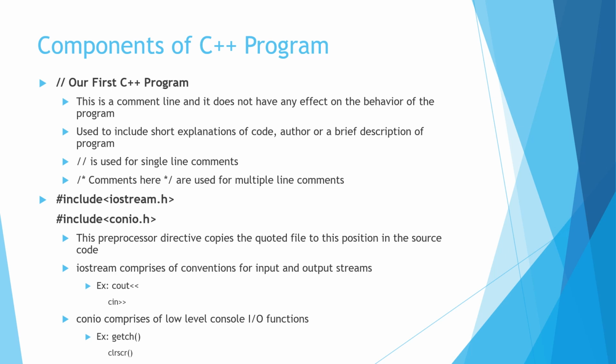Then next is #include <iostream.h>, #include <conio.h>. These are the preprocessor directives, and they instruct the compiler to copy the quoted files in this position in the source code. iostream comprises conventions for input and output streams. For example, cout, cin; we have only used cout in this program, right? And conio comprises low-level console input-output functions. For example, getch and clrscr that we have used. These two functions we have used frequently in our C programs as well.